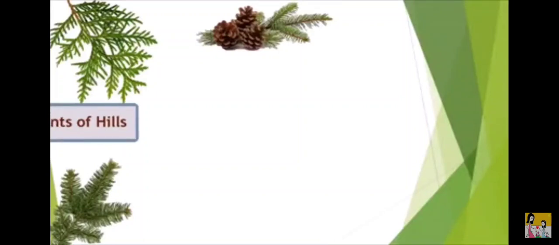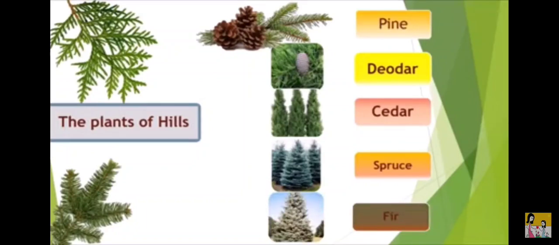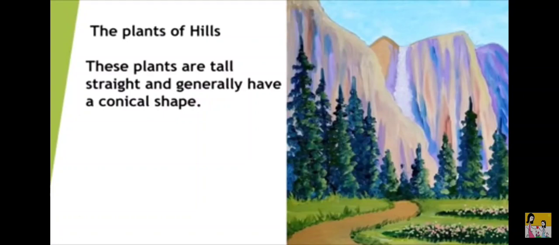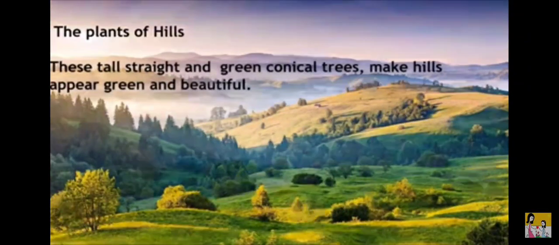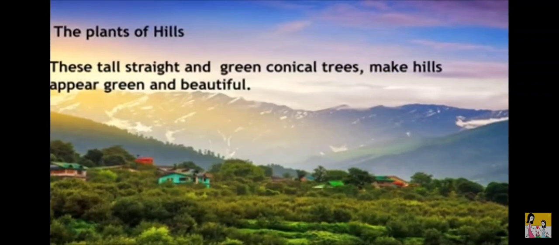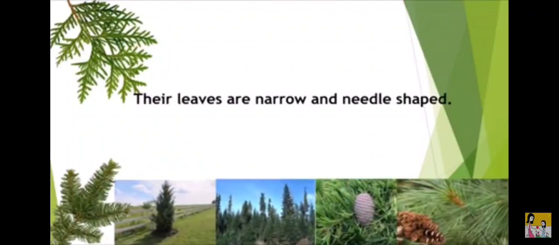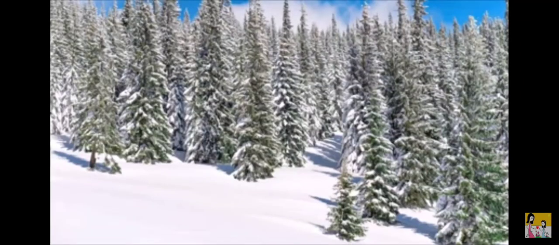Students, watch this video of plants of hills. Pine, deodar, cedar, spruce, fir, etc. are examples of plants on hilly areas. These plants are tall, straight and generally have a conical shape. These tall, straight and green conical trees make hills appear green and beautiful. Their leaves are narrow and needle-shaped. The conical shape of these trees does not allow snow to get deposited on them.